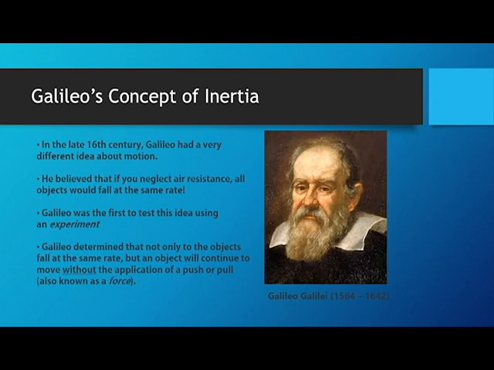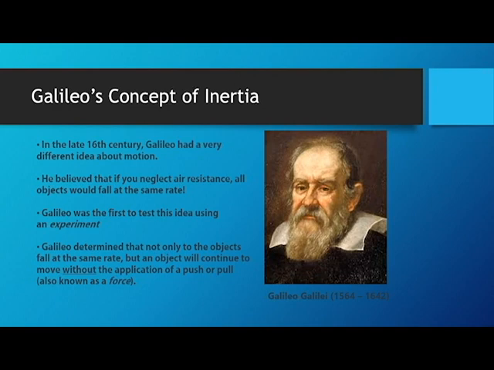If Galileo was right in what he thought, which was that objects fall at the same rate, no matter what they are, or no matter their mass or how heavy they are. If this was true, then when Galileo dropped the balls, they would hit the ground at the same time. And sure enough, when he dropped these balls from the top of the Leaning Tower of Pisa, they hit the ground at the same time. And Galileo realized that he was right.